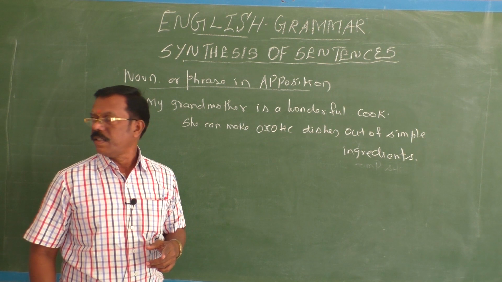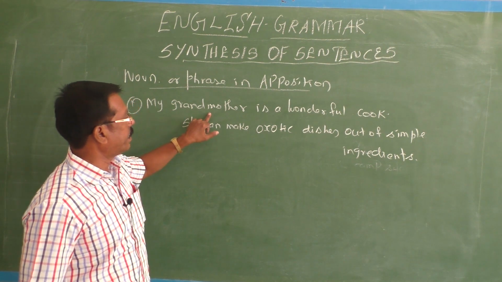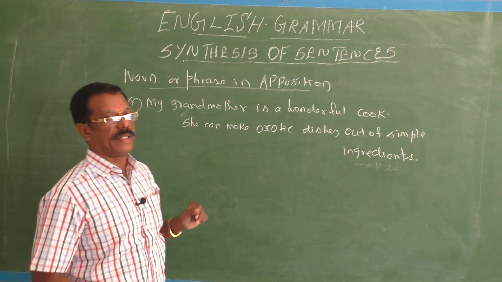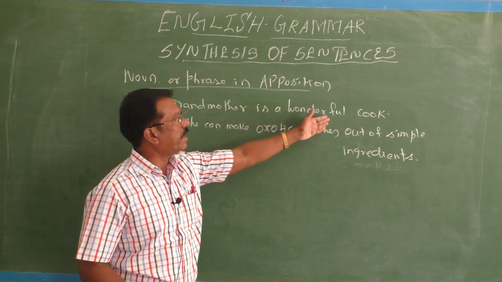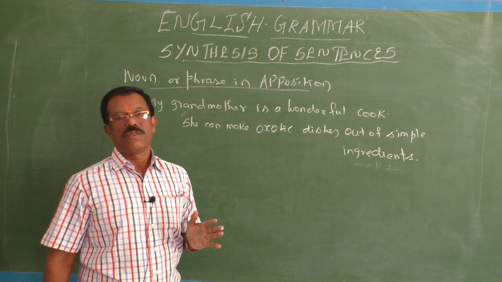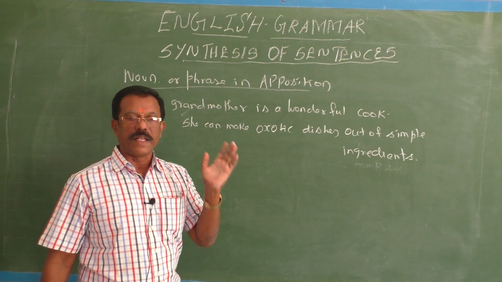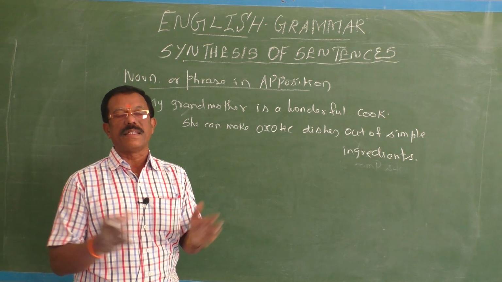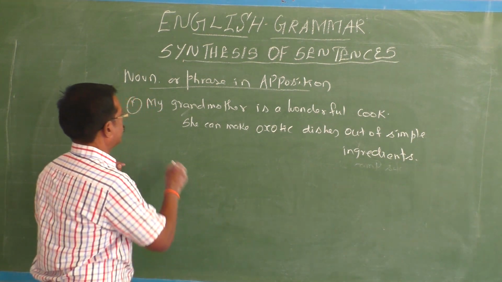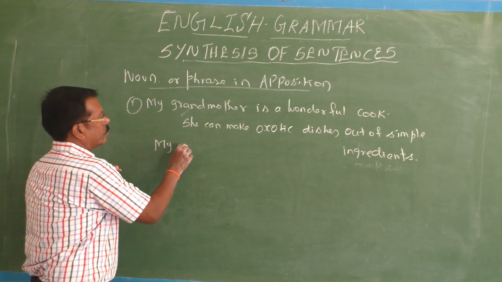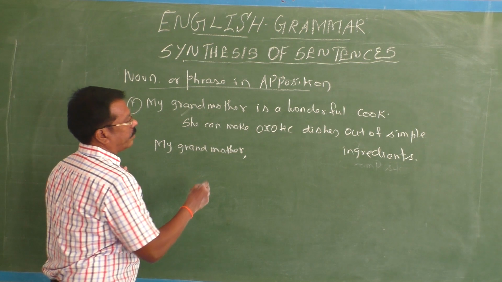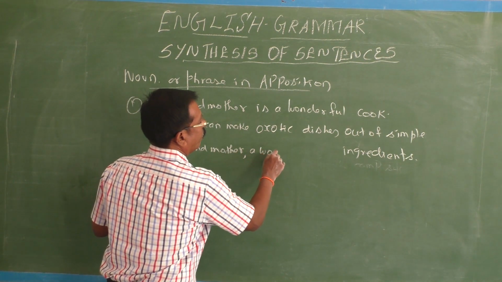Could you follow me, children? Here, my grandmother. Yeah, wonderful cook stands for my grandmother. So this is a noun in apposition. By using the comma, you can use the noun in apposition next to the noun. In this way, you can synthesize the given two sentences. See, my grandmother, comma, wonderful cook.